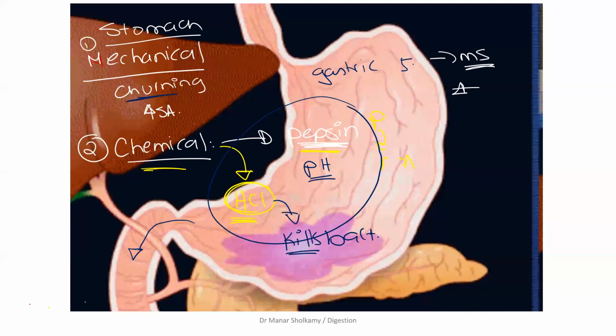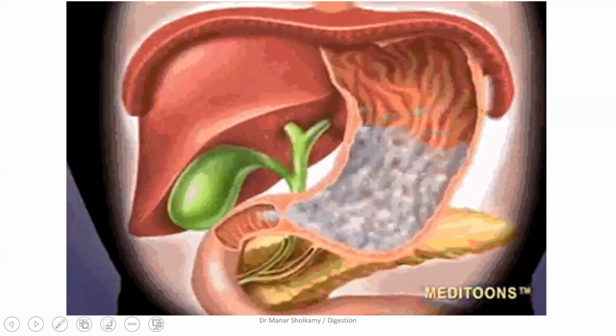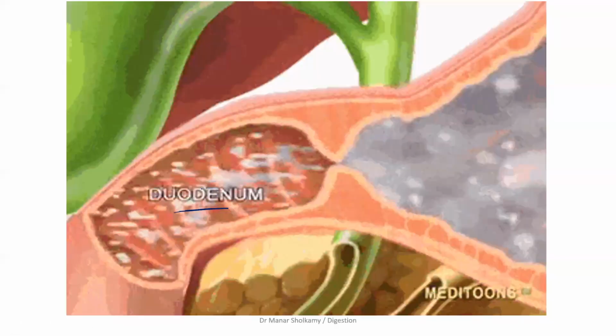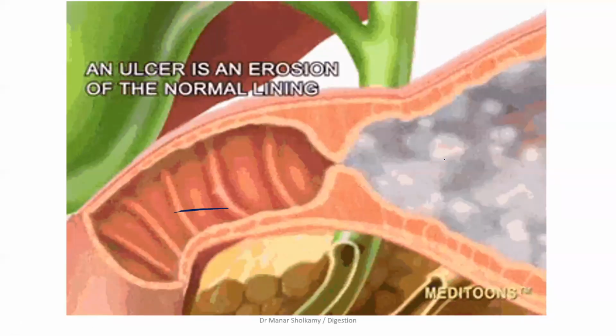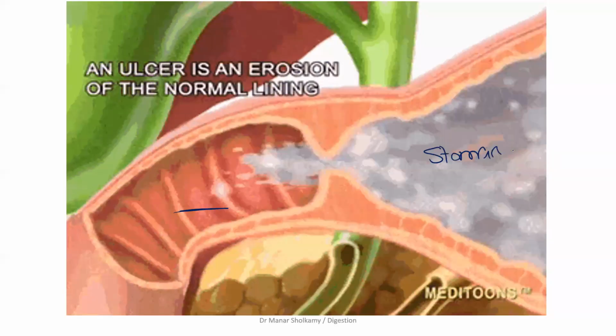Duodenum. Very good. Now, what does the duodenum do? The duodenum receives. Excellent. This is the duodenum, the first part of the small intestine. Everything in your stomach will enter the duodenum. The duodenum is simply a receiver.